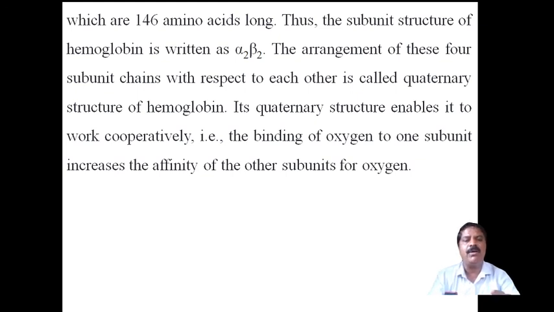The binding of oxygen to one unit increases the affinity of the other subunits for oxygen. This is about the quaternary structure of a protein.